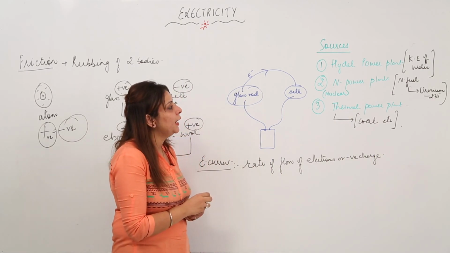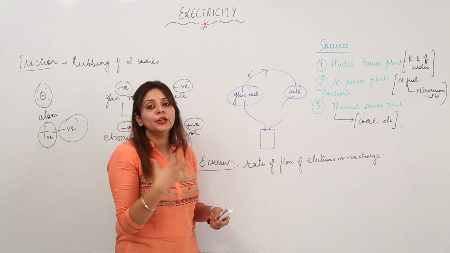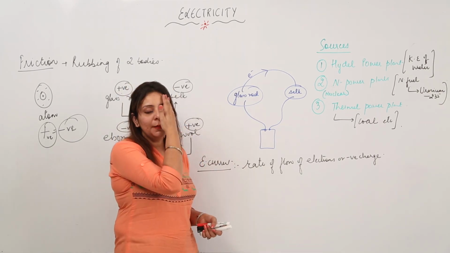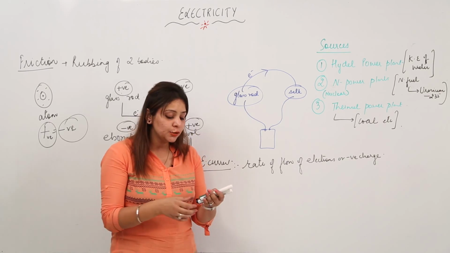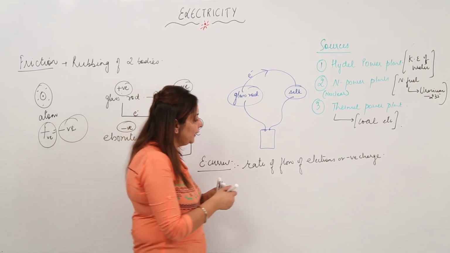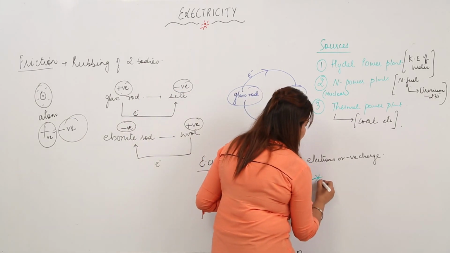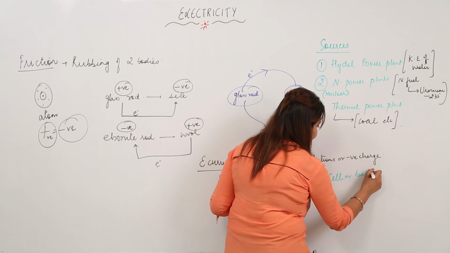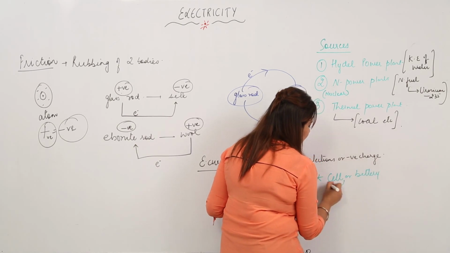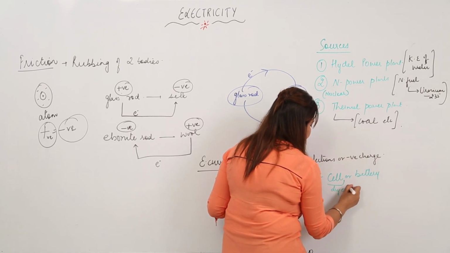So this is how we are generating on a large scale. But if we talk about a small scale, how are we getting electricity, what is the source of electricity for us? It is a cell or a battery. A common cell is the dry cell, which is being used.